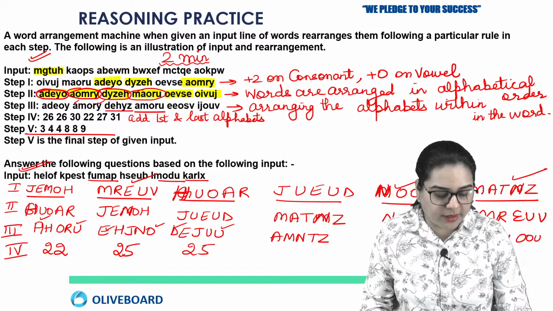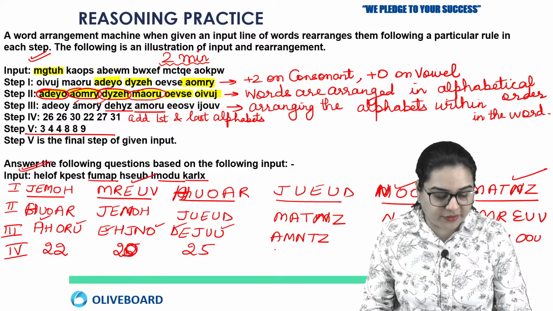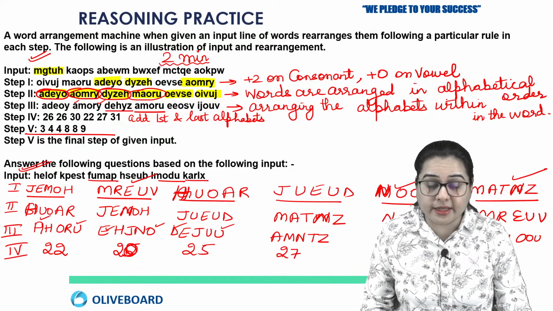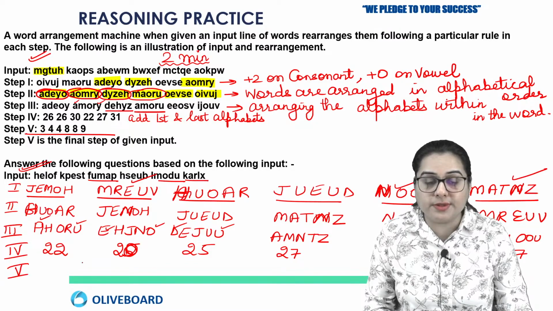It will be again 25. Okay, so the first one is 22, next one is 20. Okay, next is 25, next is 27, adding A and Z. Next is again 27, next is again 27. Now you have to add them. Now you have to do sum of digits.